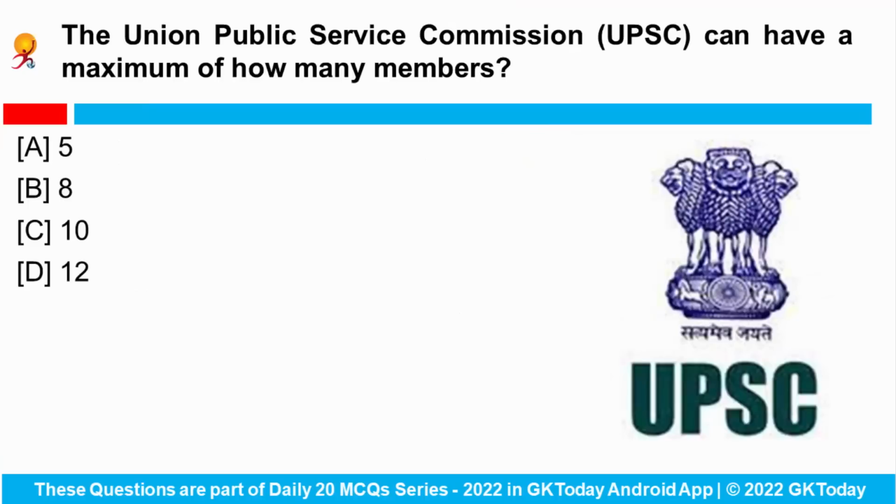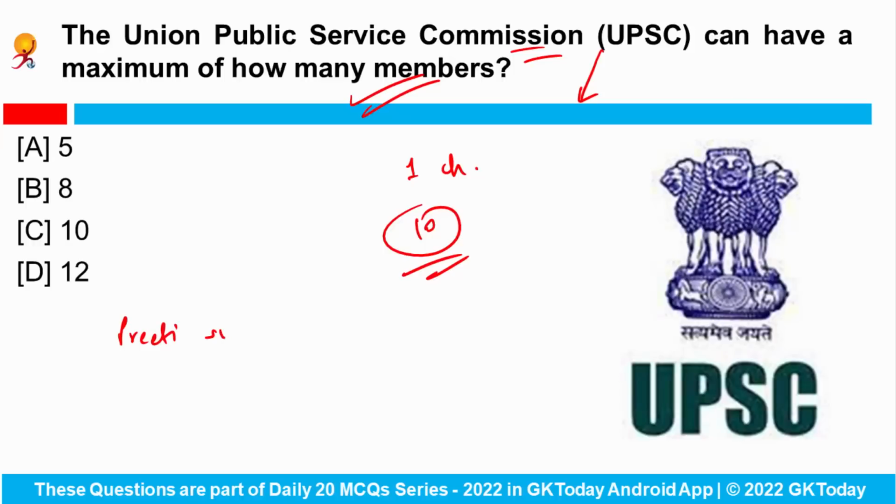Next is, the Union Public Service Commission can have a maximum of how many members? So UPSC is headed by a chairperson and it can have a maximum of 10 members. Why was it in news? Because the former Health Secretary Preeti Sudan has been appointed as a member of UPSC recently, and with this appointment there is a vacancy of 4 members in the commission. So here the correct answer would be 10.